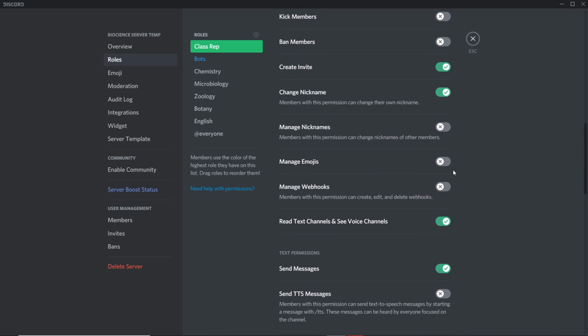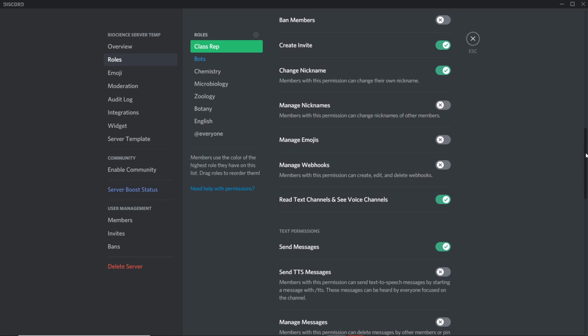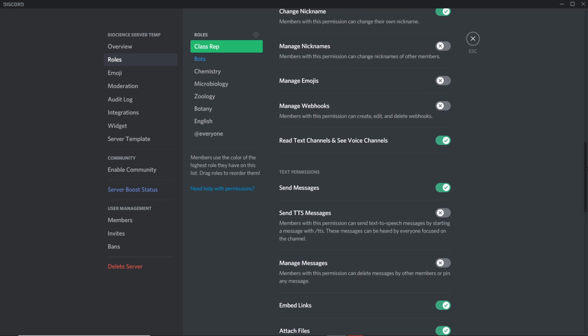Right? Manage emojis. It allows them to add or remove specific server emojis. Like, I don't know if you guys know this, but in the student council server, there's this emoji that's basically the student council logo. People with the manage emojis permission would be able to remove or add more. Manage webhooks. A webhook is nothing you guys should actually concern yourself with. It's nothing important. So just leave it off anyway. But yeah, it's nothing that you guys will be dealing with throughout your tenure as a class rep or ever for that matter.